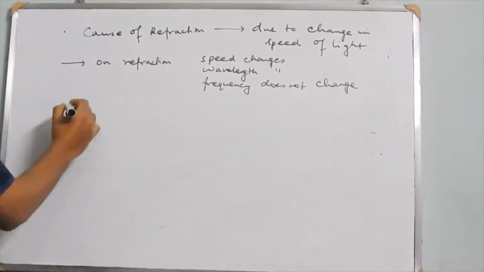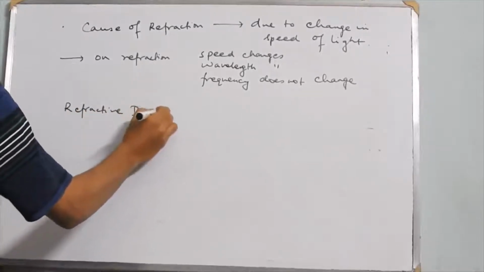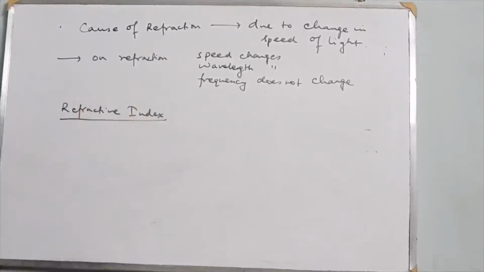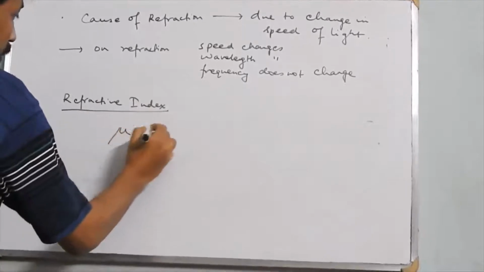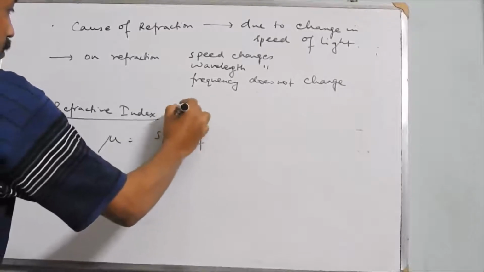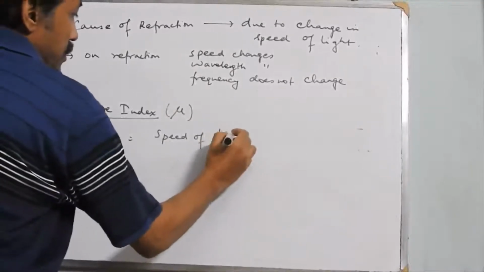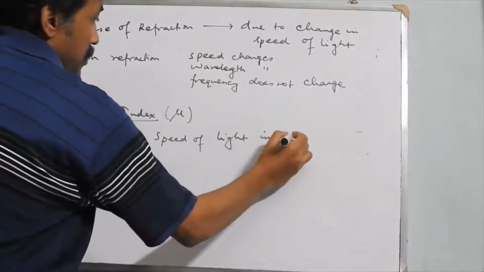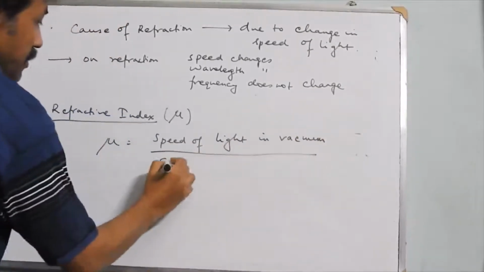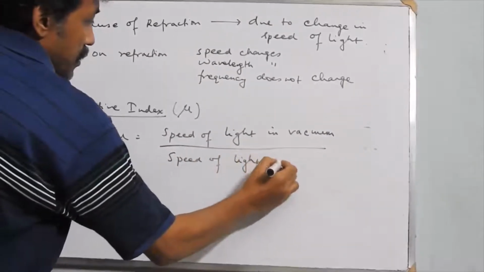The absolute refractive index of any medium, which I am denoting by mu, is defined as the ratio of the speed of light in vacuum to the speed of light in that given medium.